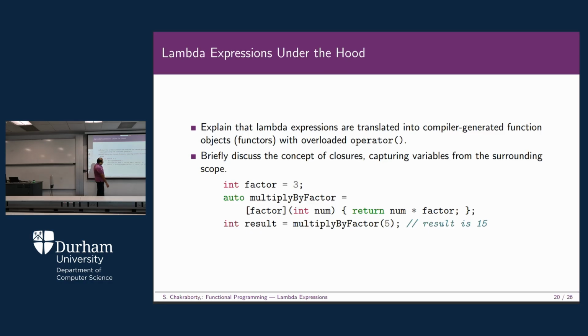Why? Because 5 is basically the num and 3 is basically the factor. So 5 multiplied by 3, finally you are going to get the product, that is 5 cross 3 is 15. Okay, and this is how it should work. Now if you would like to change the content of the factor, that you need some write privilege, some write permission, then you just need to put an ampersand at the beginning of the factor. Then you can actually change the factor, and whatever you want you can do within this particular function body.